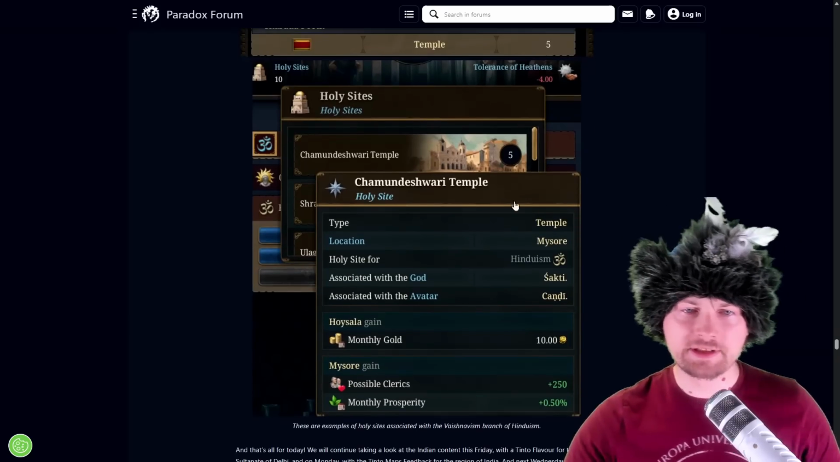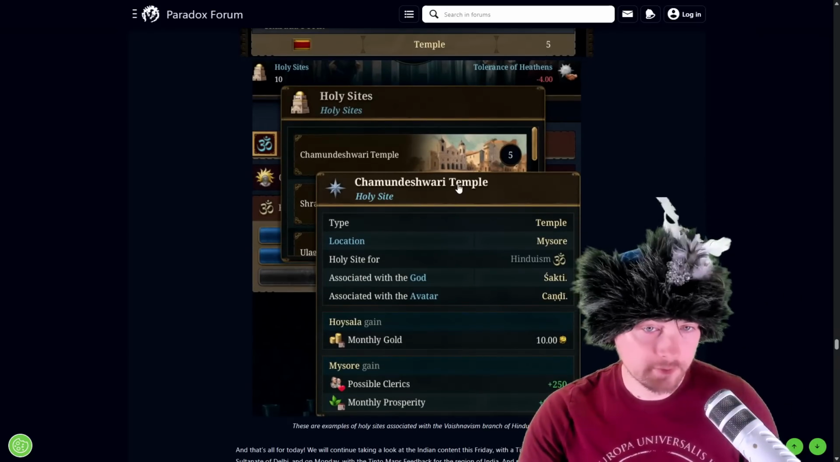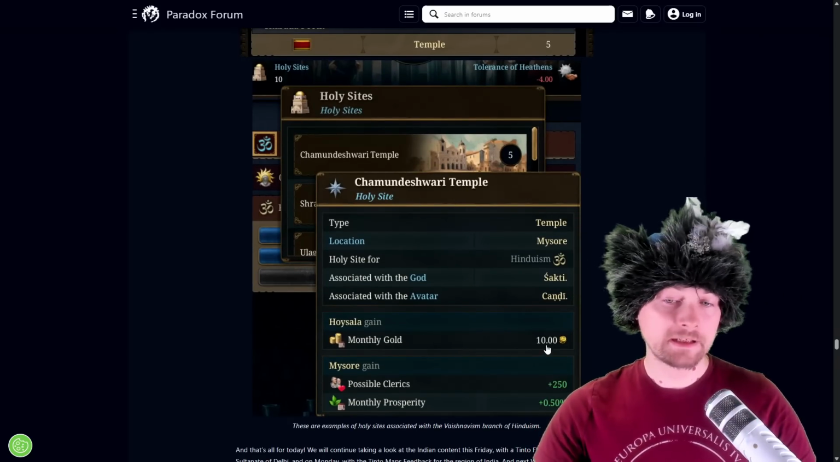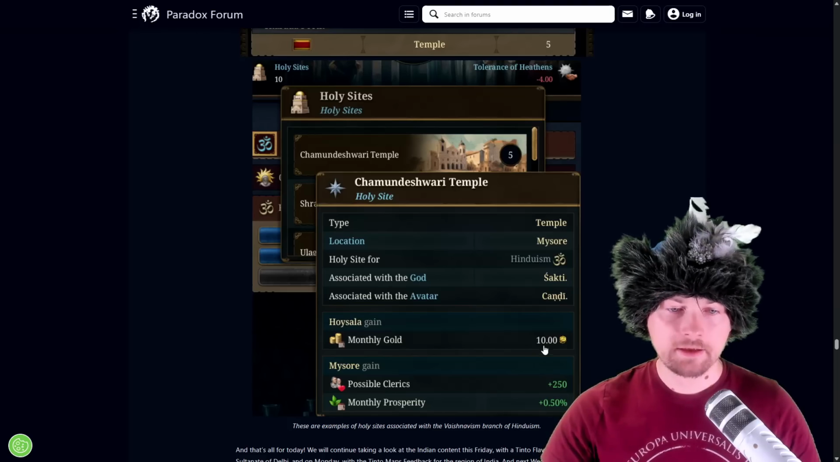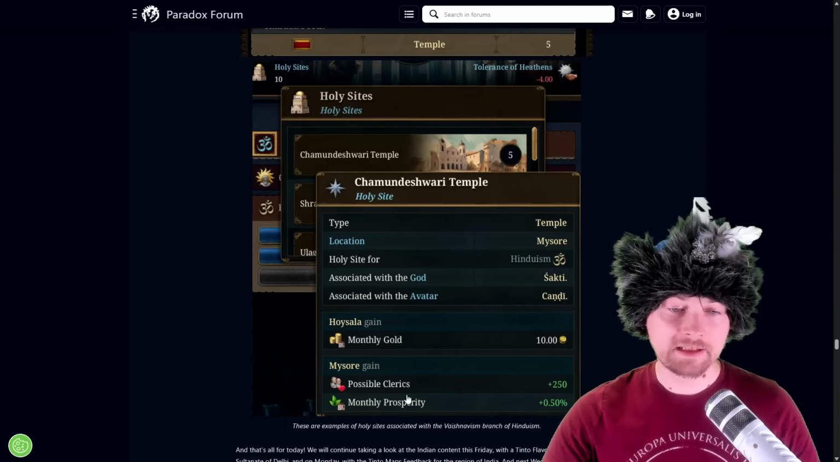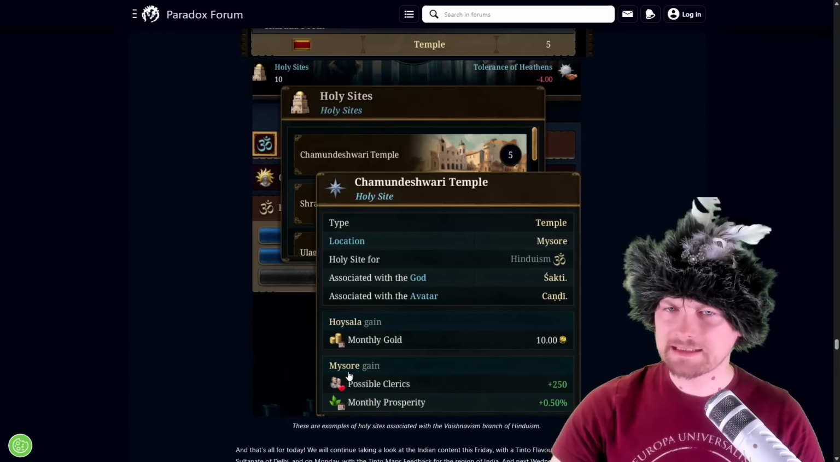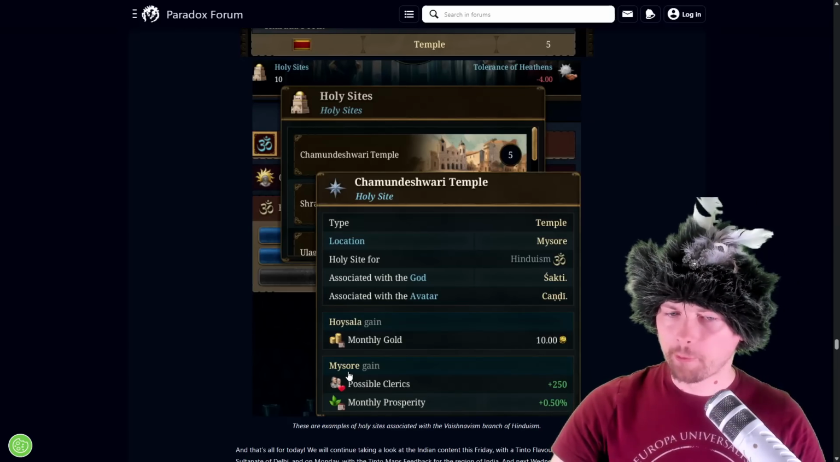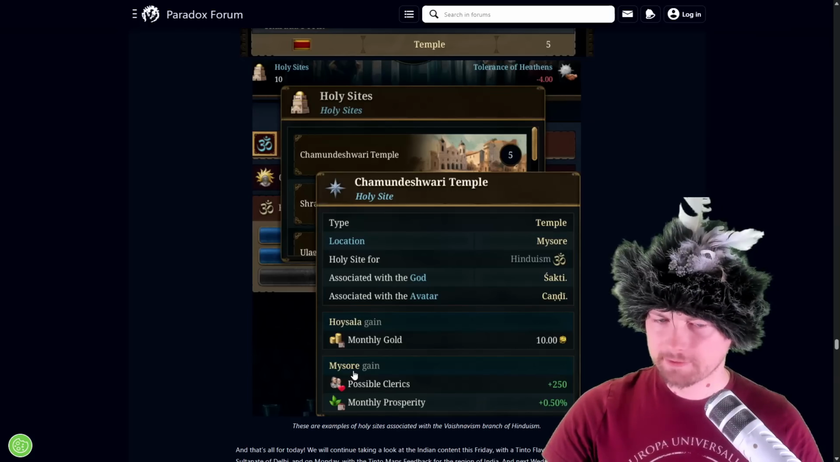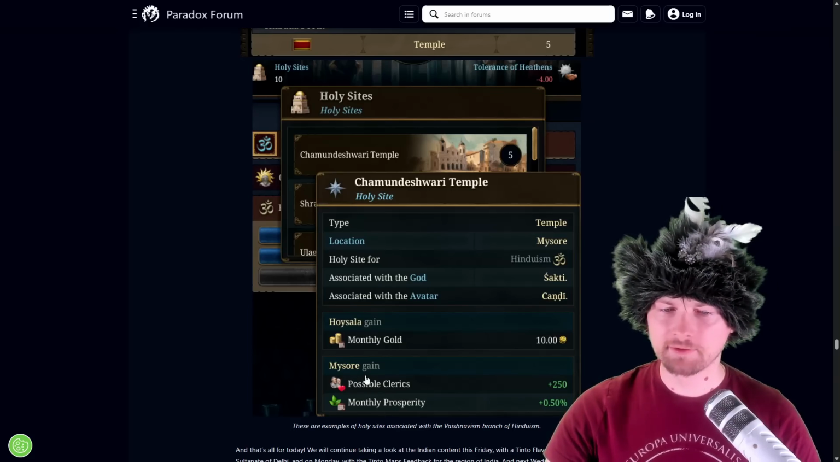So for example, you see this Chaundeshwari temple is giving you monthly gold of 10, but also a core country is getting possible clerics and monthly prosperity. I think it is country or a province. Maybe it is a province. It is not clear for me.